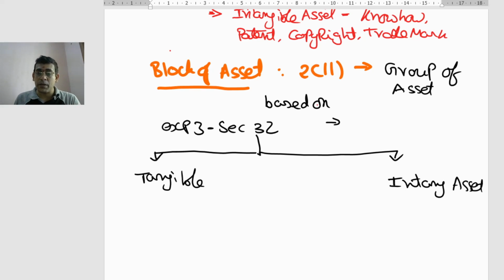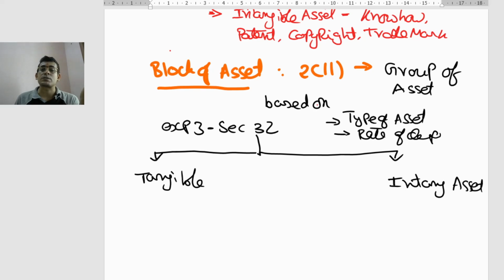One, based on type of asset, and two, based on rate of depreciation. So we are trying to divide them into different groups based upon type of asset and rate of depreciation, and on this category we segregate your types of asset.